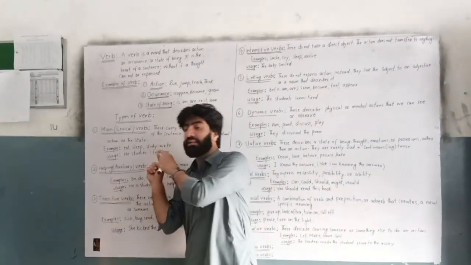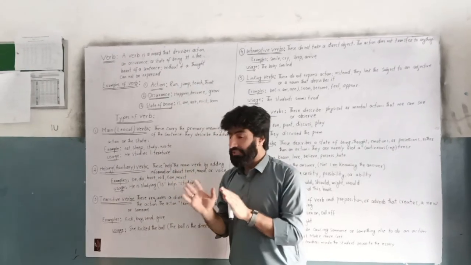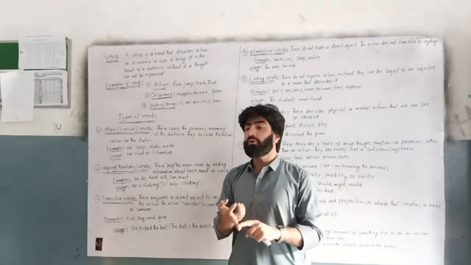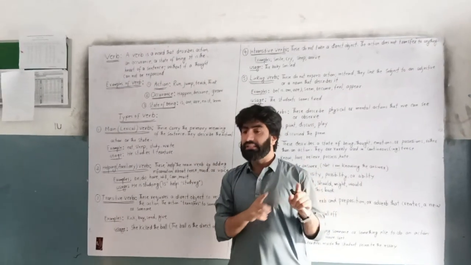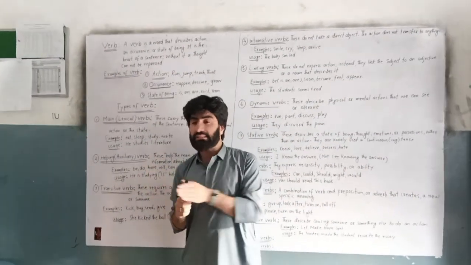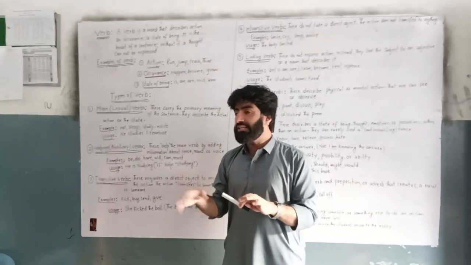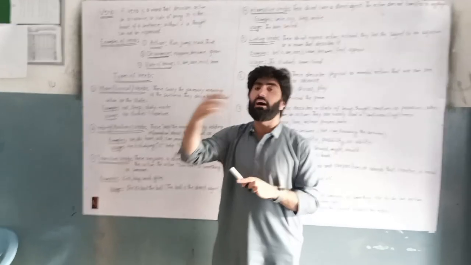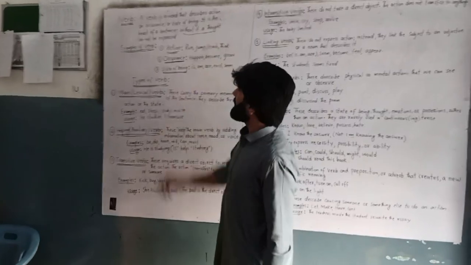It is the heart of the sentence. What does this mean? A sentence cannot be completed without a verb. In a sentence there must be a subject and a verb. Without a verb or without a subject, a sentence cannot be completed. We cannot call that a sentence, rather we can call that a phrase. A sentence must contain a subject and a verb. So the verb is the heart of a sentence, and without it, a thought cannot be expressed.